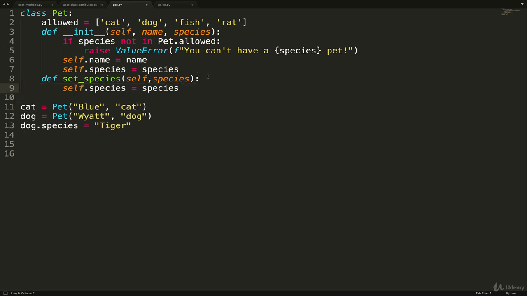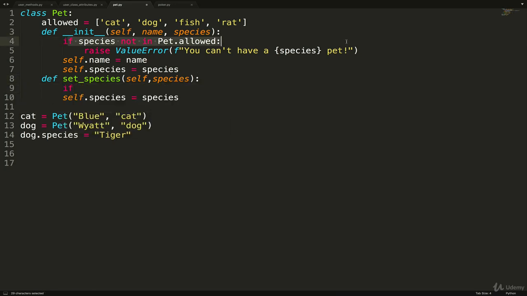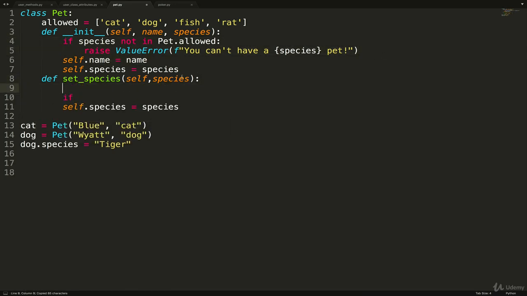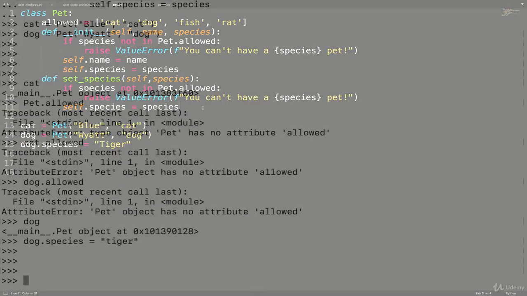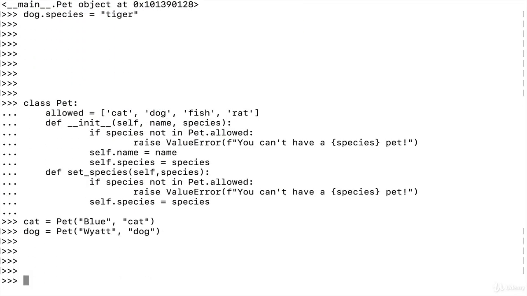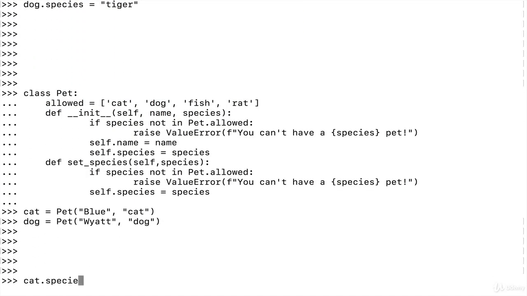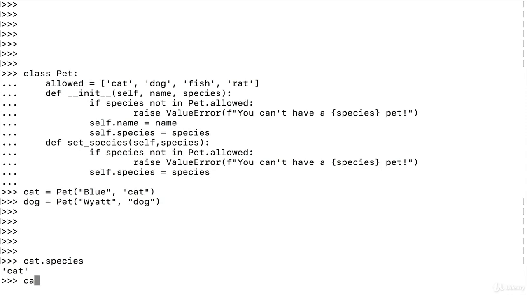And we just do our if, and I'll just copy this exact same thing. I missed the i at the beginning, but now we have our same check. If species not in pet.allowed, raise the same error, and then otherwise set species to be the new species. Paste everything.